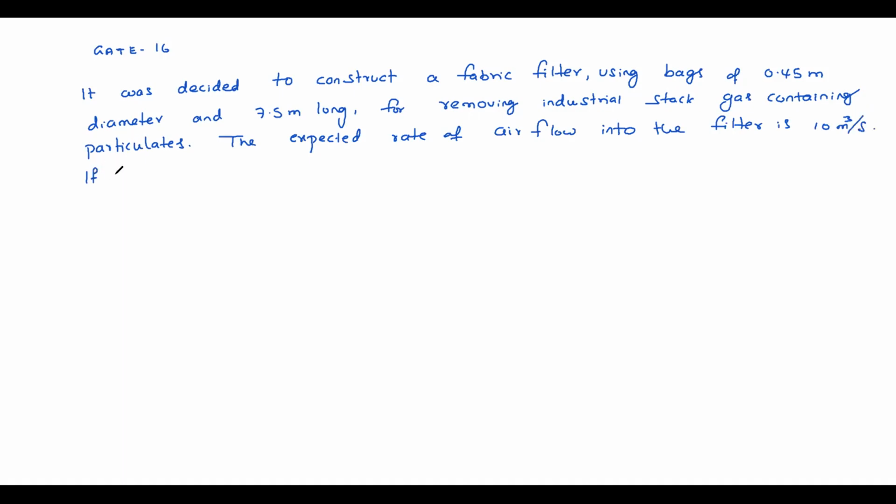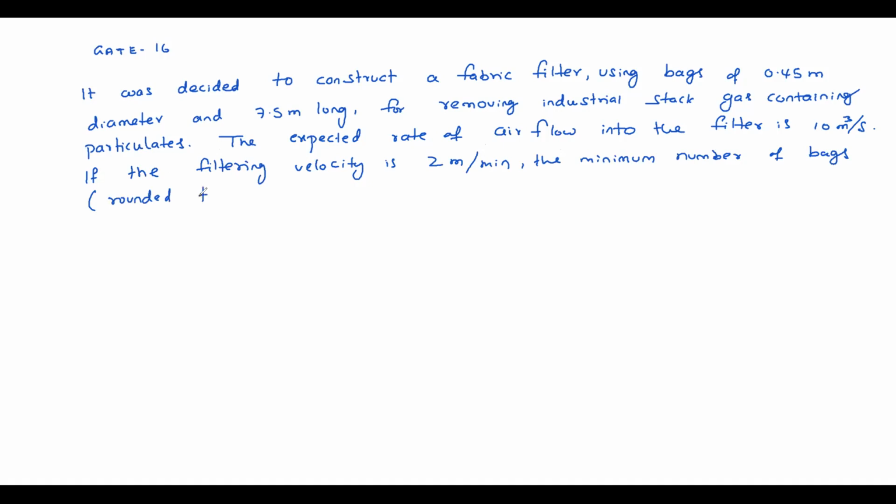If the filtering velocity is 2 meters per minute, the minimum number of bags, rounded to the nearest, see here, nearest higher integer. Understood, no?